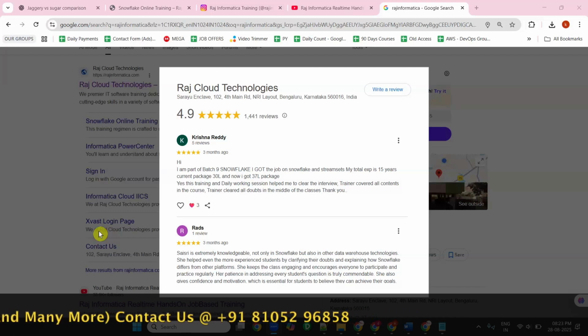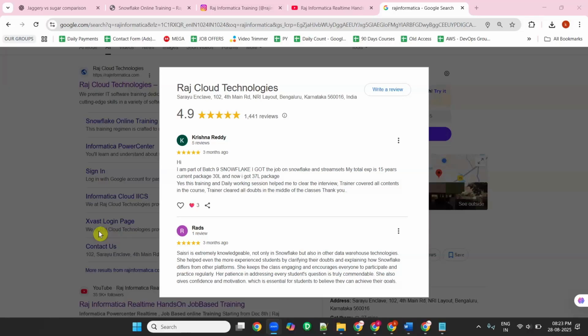Initially, for the first 2 weeks the schedule will be very flexible for everyone. Most of the people know SQL, but 50% of the people don't know SQL. That is the reason why initially the classes will be a bit slow, and I'll give the schedule as well, showing how the initial classes will be, so you can plan accordingly.